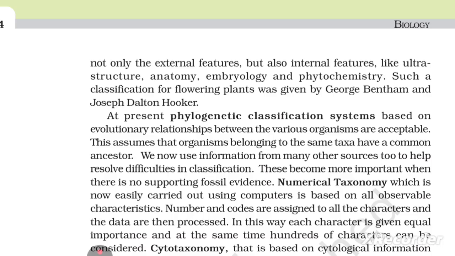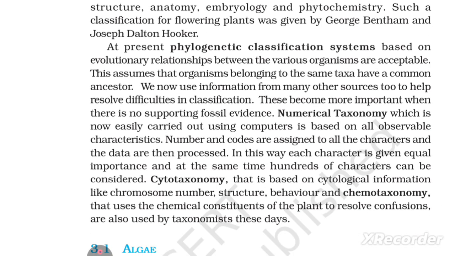In this way, each characteristic is given equal importance and at the same time, hundreds of characters can be considered. Cytotaxonomy, that is based on cytological information like chromosome number, structure, and behavior, and chemotaxonomy, that uses the chemical constituents of the plant to resolve confusion, are also used by taxonomists these days.